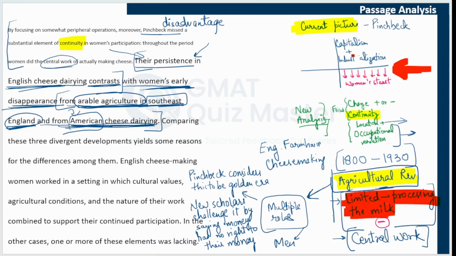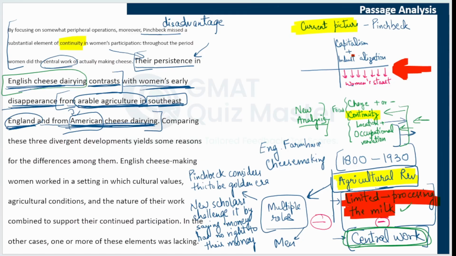However, the new scholars are saying one thing, that this pre-industrial era was not a golden period. There were problems here also. Now, post-industrial society, yes, their role was restricted, but they were doing the central work. So it was good in a way. Plus, if you bring in the factor of continuity, location, and occupational variation, you will see that there were some positives that these English women working in cheese dairying experienced.